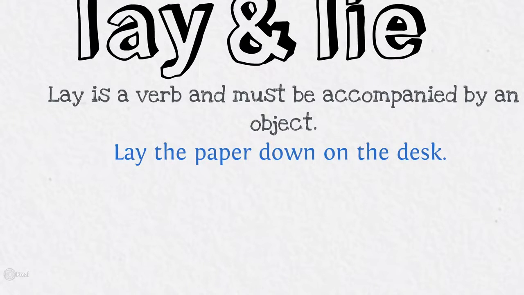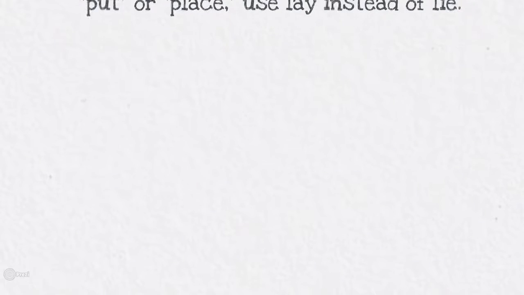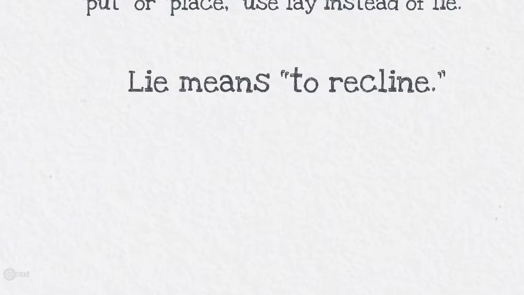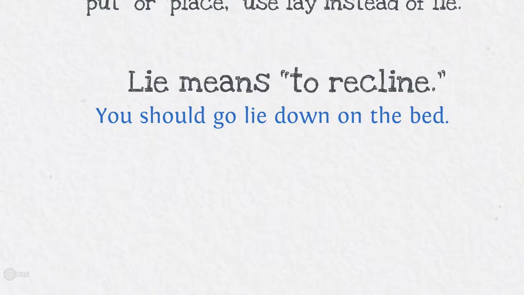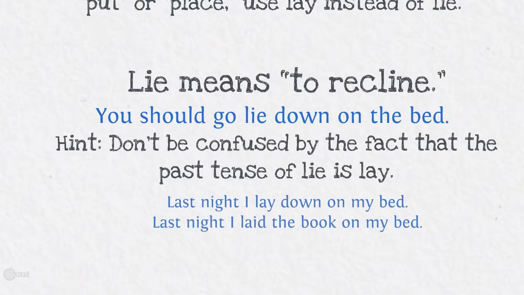Lay and lie. Lay is a verb and must be accompanied by an object. Lay the paper down on the desk. Hint: if you can replace the verb with put or place, use lay instead of lie. Lie means to recline. You should go lie down on the bed. Don't be confused by the fact that the past tense of lie is lay. Last night I lay down on my bed. Last night I laid the book on my bed.